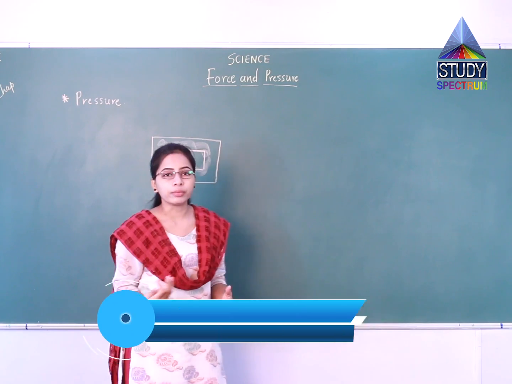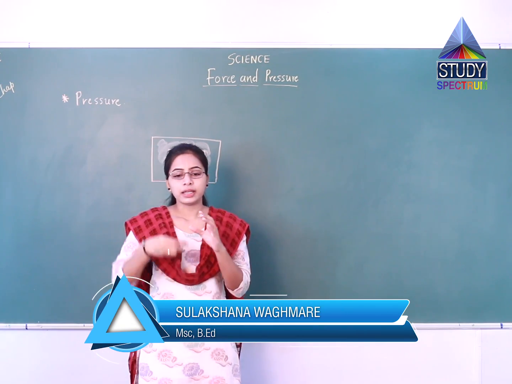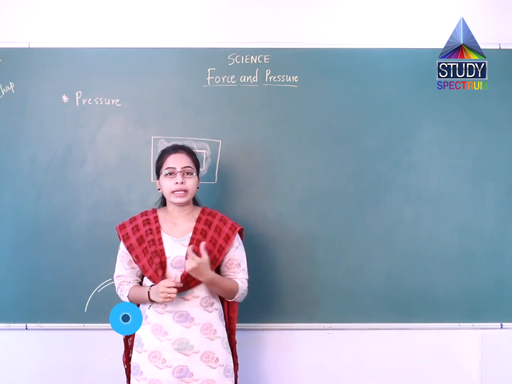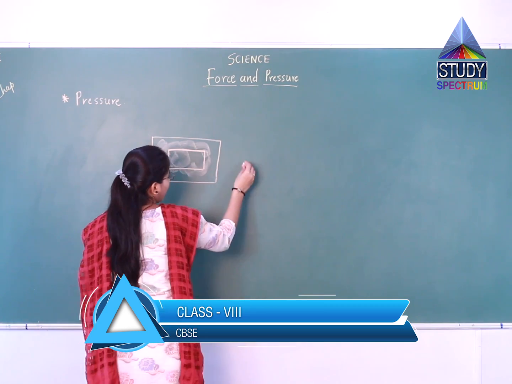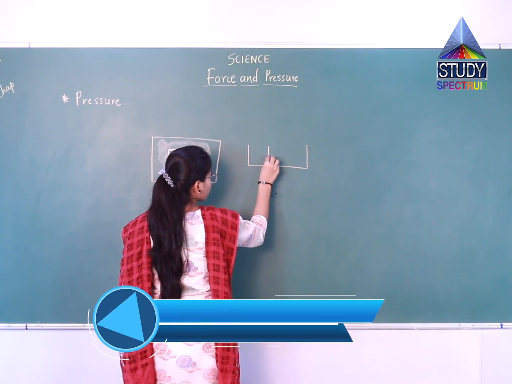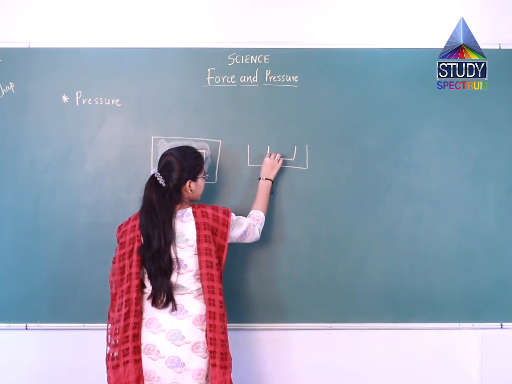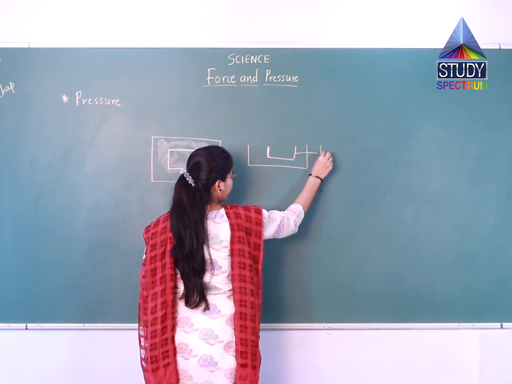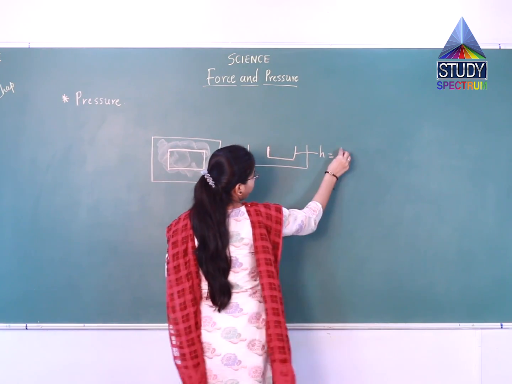So after removing the brick, measure the depth, means the deepest area created by the shape of the brick. Suppose this was your box and suppose this was your brick. After removing the brick, you will get this kind of deepness here. Let us mark this as height h, and suppose you get it as around 5 centimeter.